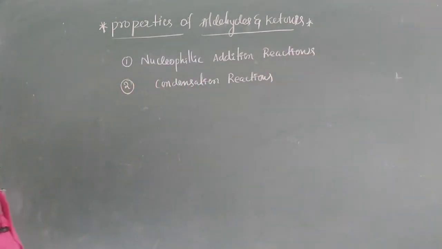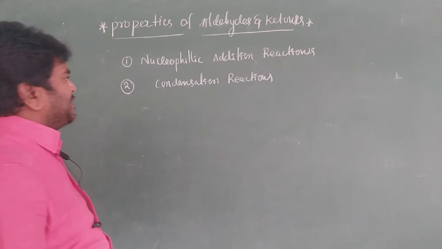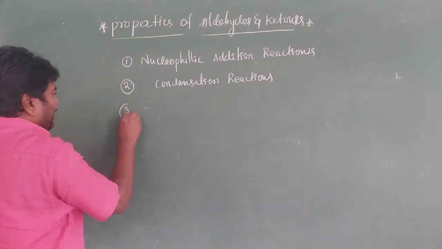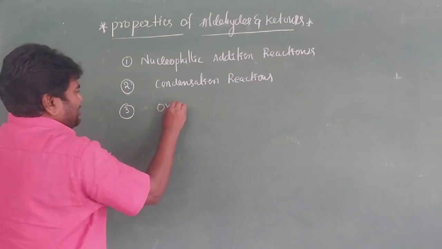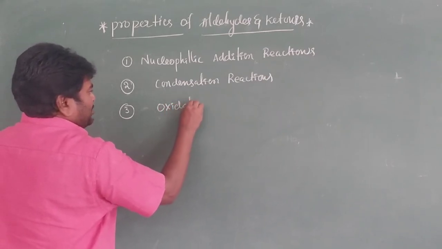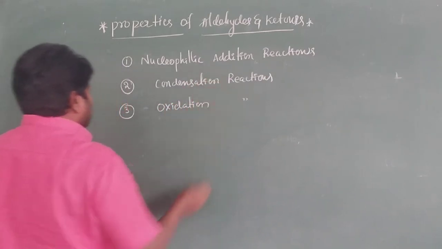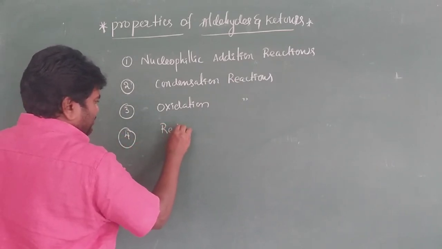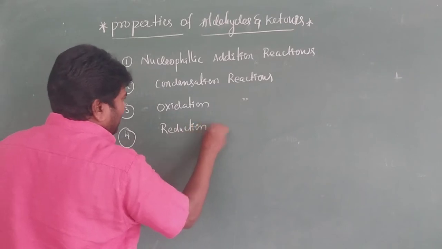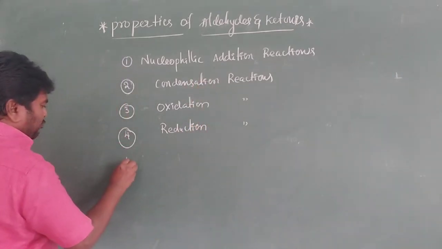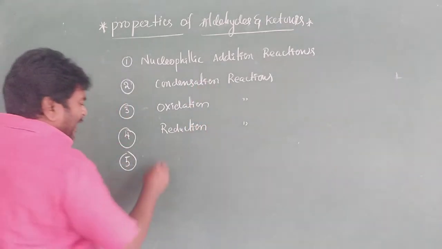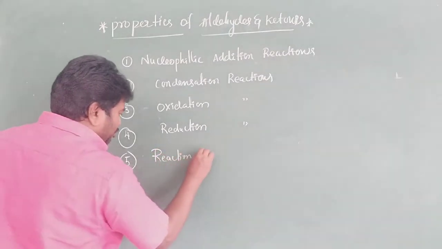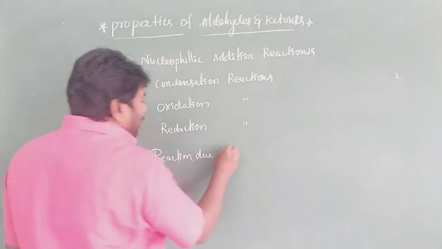The first one is nucleophilic addition reactions, second one condensation reactions, third one oxidation reactions, fourth one reduction reactions, and the fifth one reactions due to alpha hydrogen.